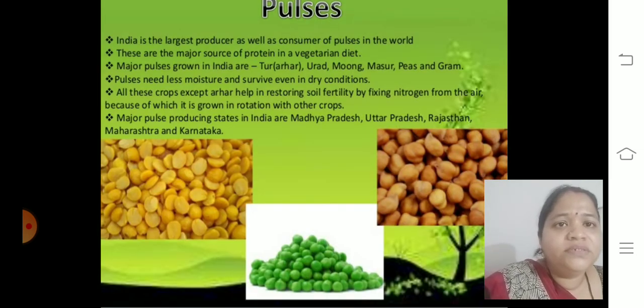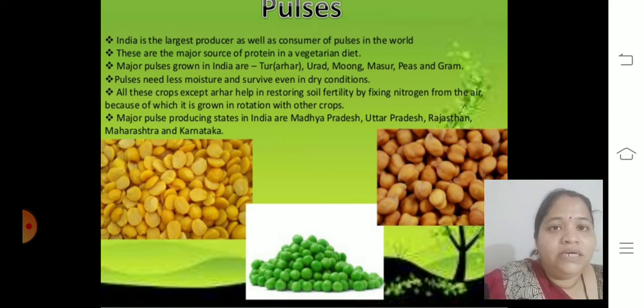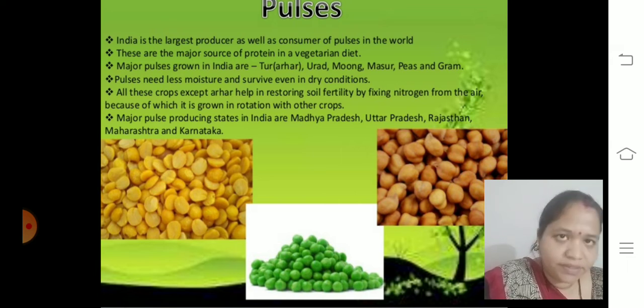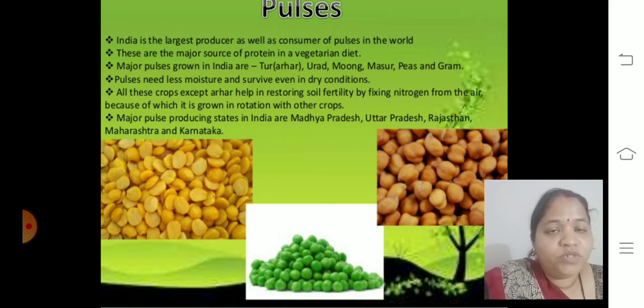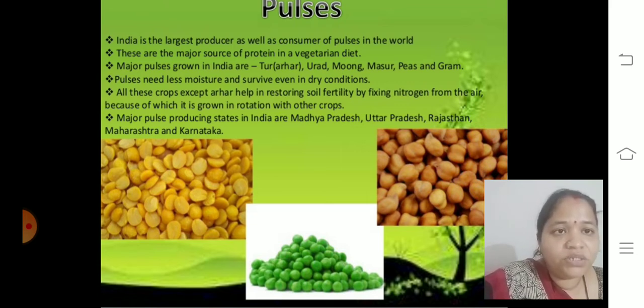Next, pulses. India is the largest producer as well as consumer of pulses in the world. They are a major source of protein in the vegetarian diet. Pulses grown in India are tur, urad, moong, masoor, peas and gram. Children, this is very important: Maharashtra also has a good production of these pulses. Pulses need less moisture and survive even in dry conditions. So it is long lasting, good nutritional food, and it is in demand.